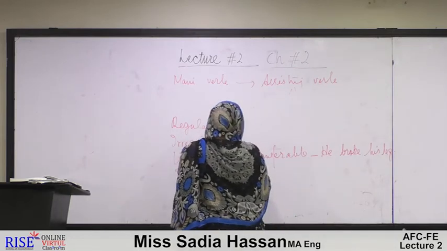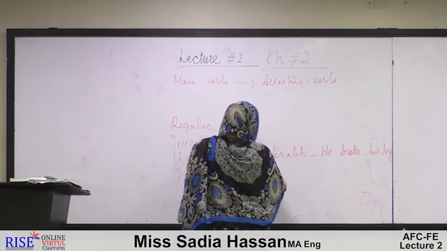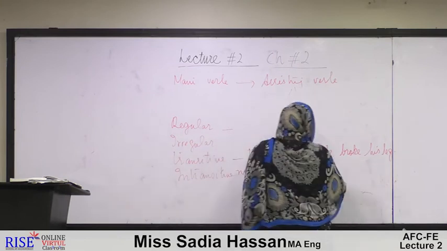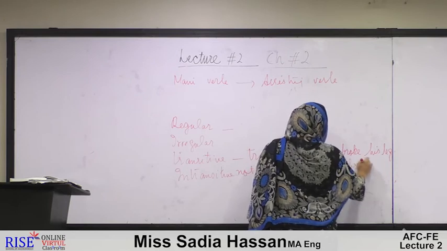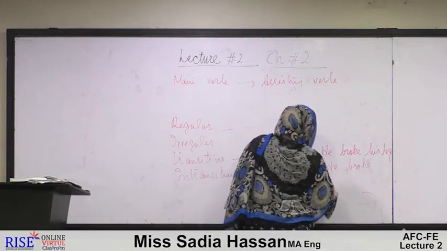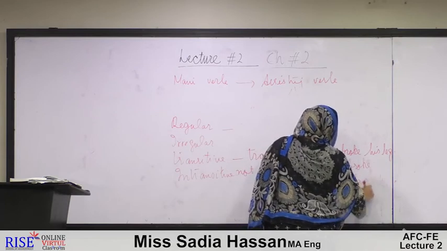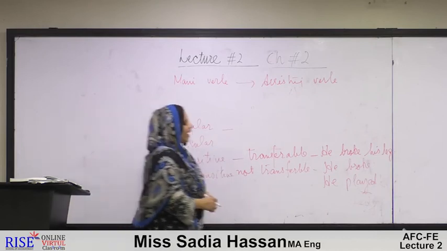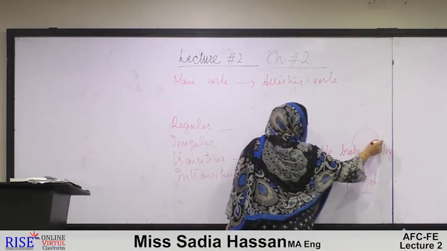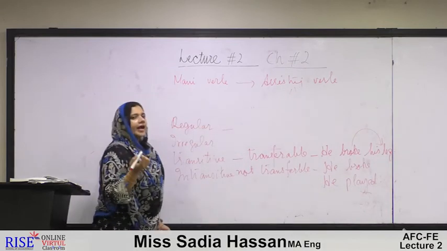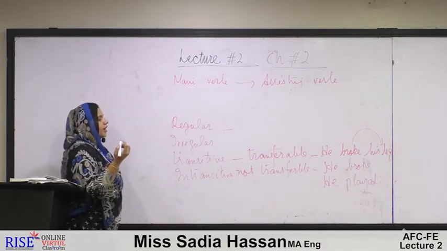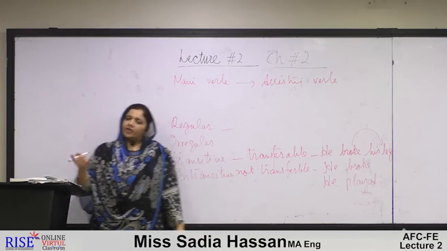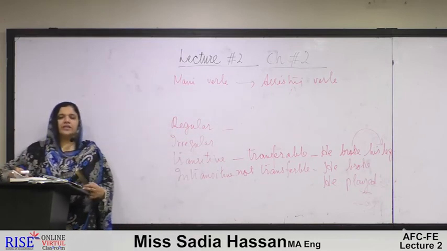And an intransitive verb is one which is not transferable. He broke. We do not know what he broke. He played. We do not know what he played. When a verb has an object for its action to be performed on, that verb is called a transitive verb. On the other hand, a verb which does not transfer to an object is called an intransitive verb. So this was all about the types of the verbs.